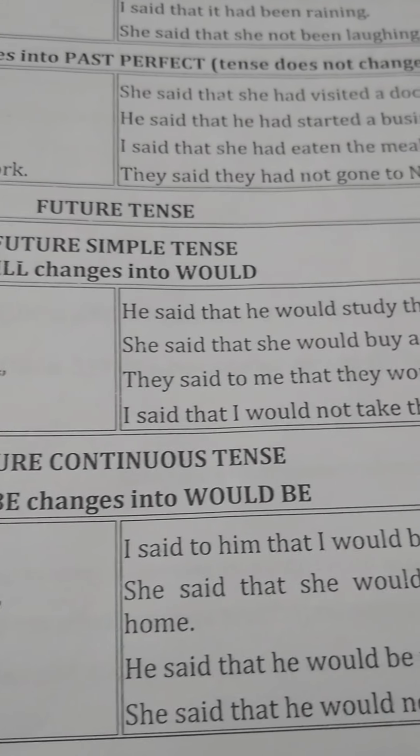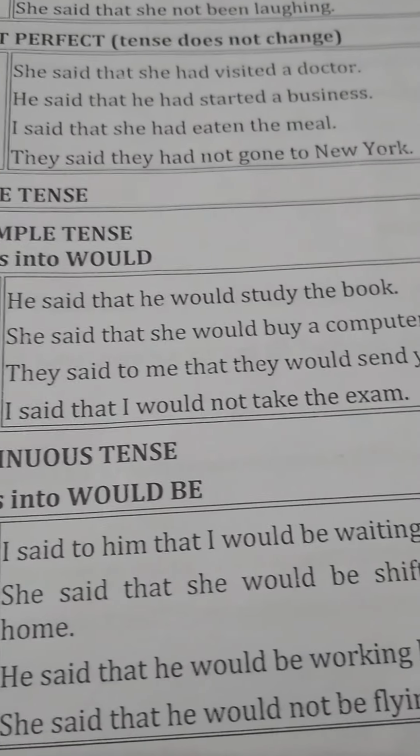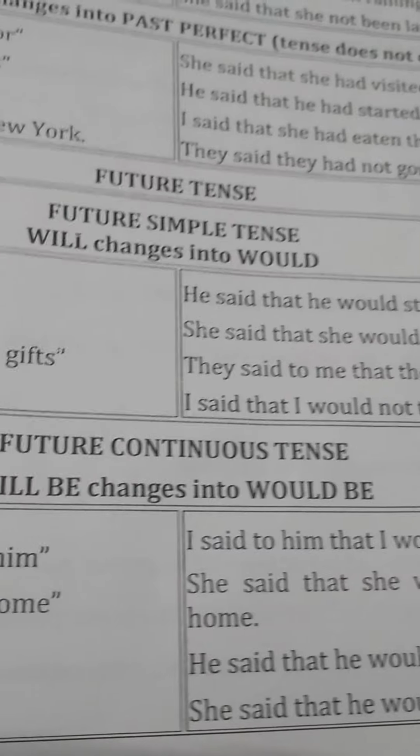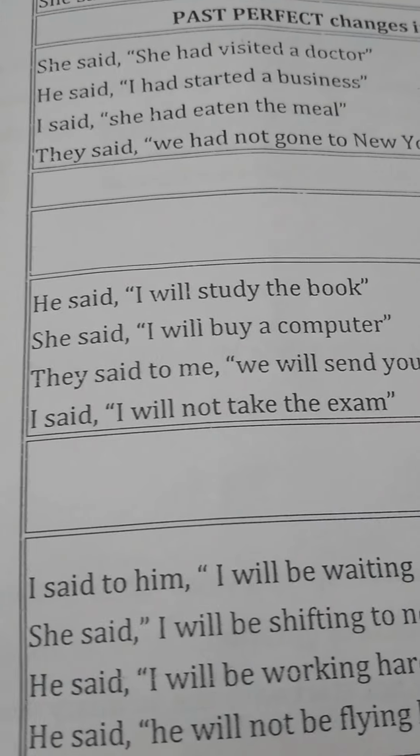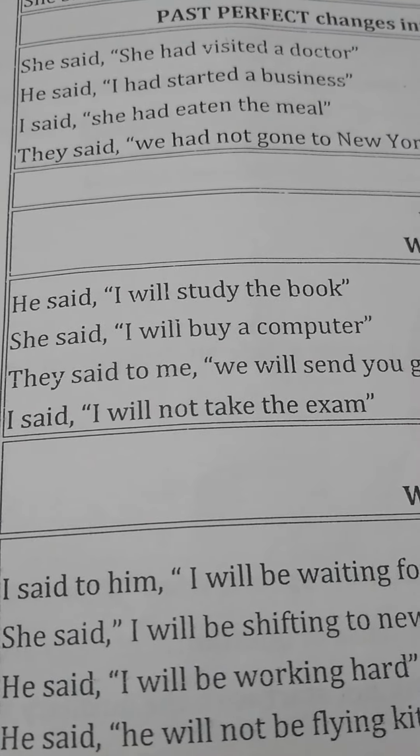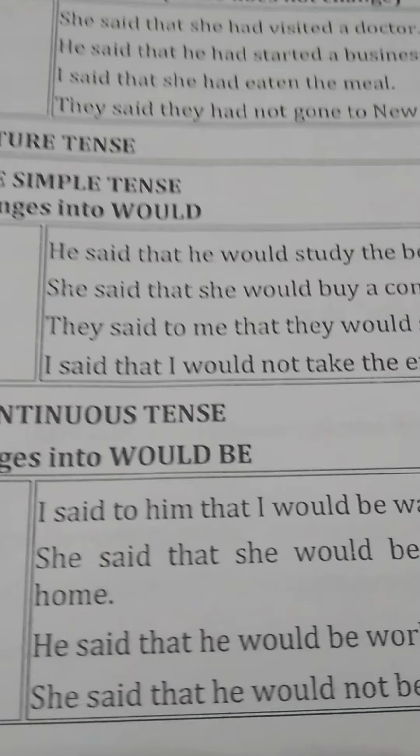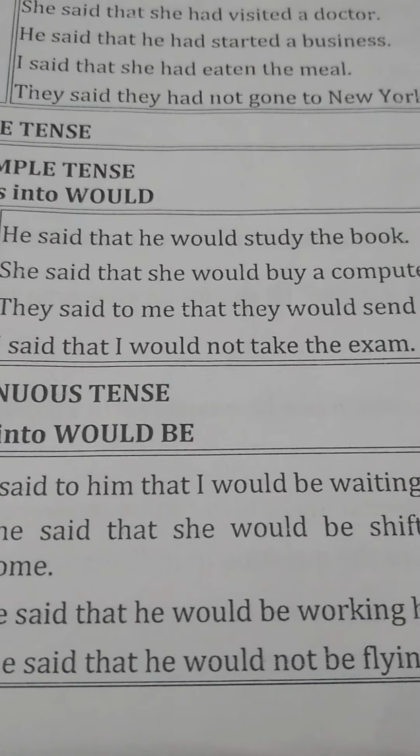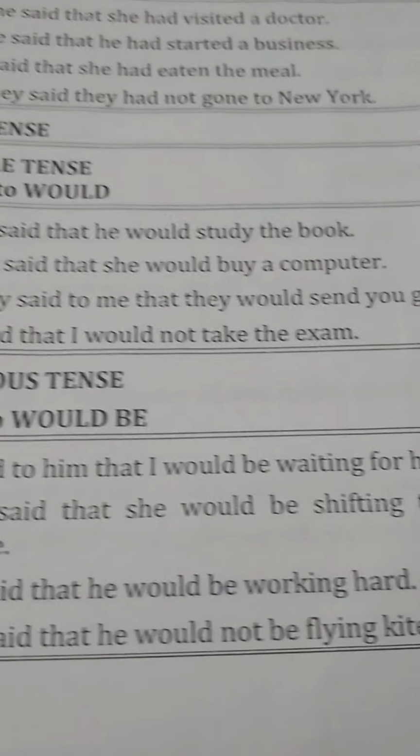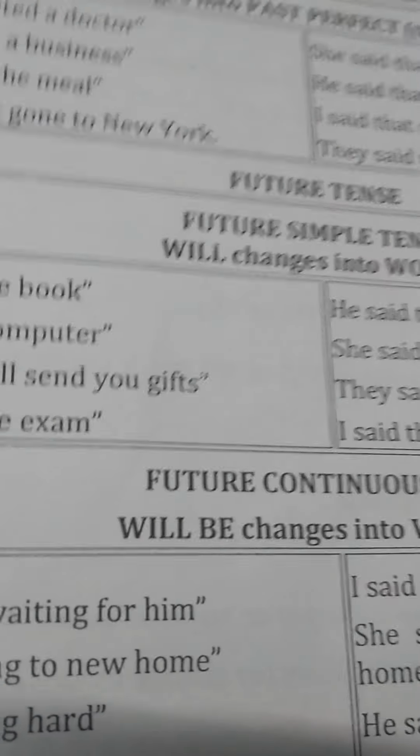So simple future tense will change into would. Like he said, "I will study the book." So he said that he would study the book. Here we convert will into would. Then she said, "I will buy a computer." Then here she said that she would buy a computer. So here we convert will into would.